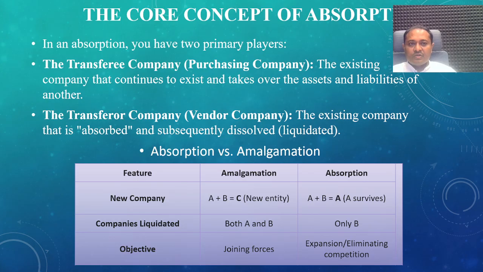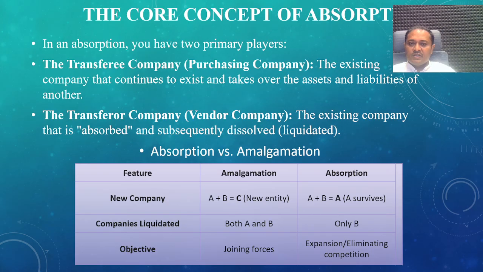The core concepts of absorption. In absorption, you have two primary players. The first player is the transferor company and the second player is the transferee company. The transferee company means the purchasing company. In this example, A company takes over B Limited, so A company is the purchasing company.